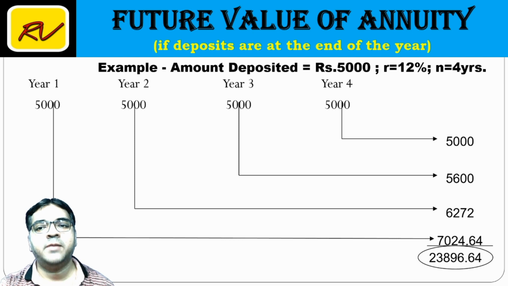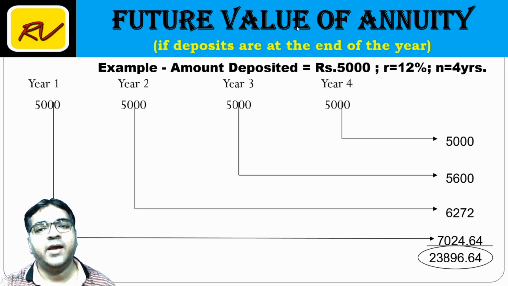Let us take up an example of future value of annuity. Say I deposit 5,000 for 4 years, rate of interest is 12%. 5,000 is the constant amount, that is the annuity.